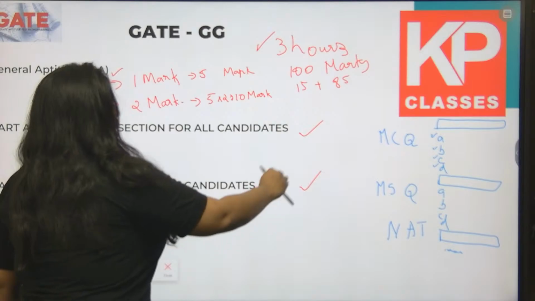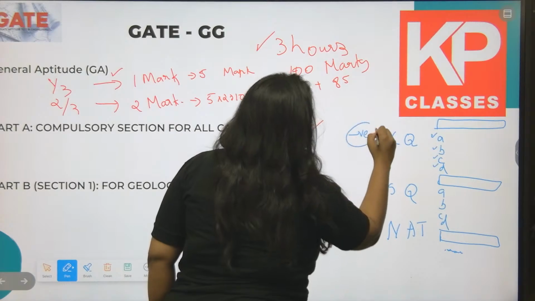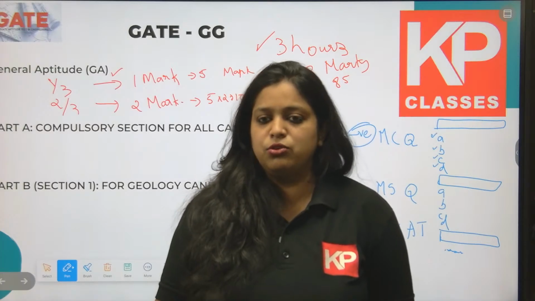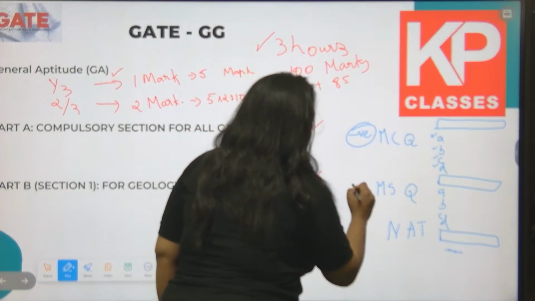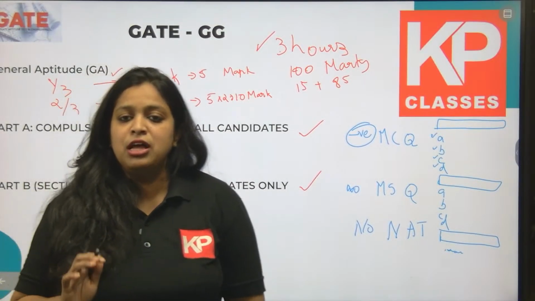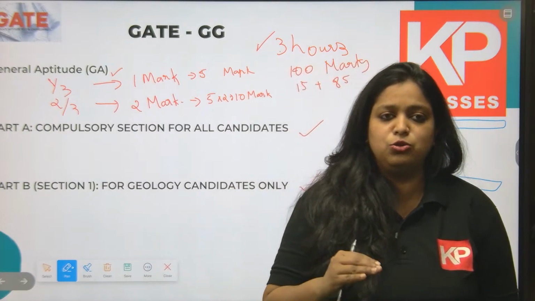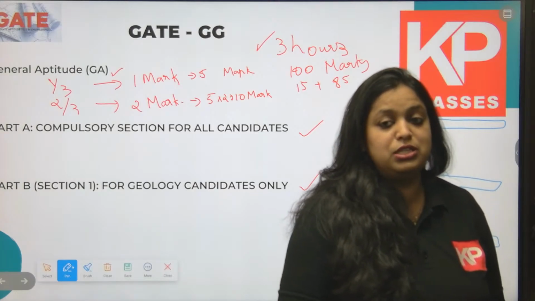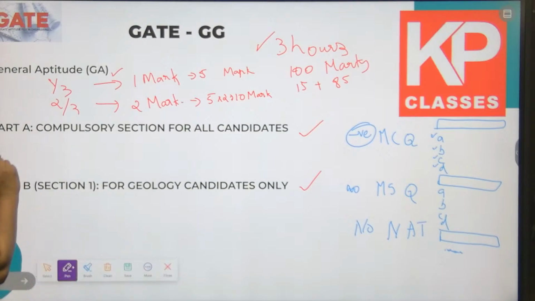MCQ questions have negative marks if you have attempted a wrong answer. If your answer has gone wrong, then there will be negative marking. For MSQ questions there is no negative marking. For NAT questions also there is no negative marking. You should have an idea about how many MSQ, NAT and MCQ questions they usually ask.